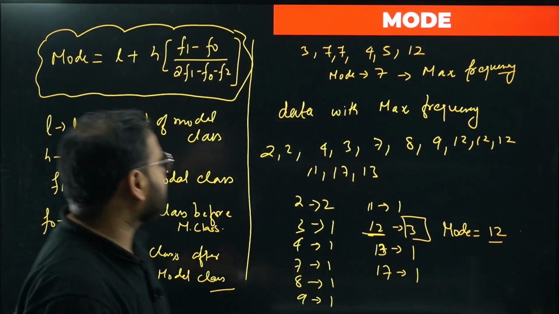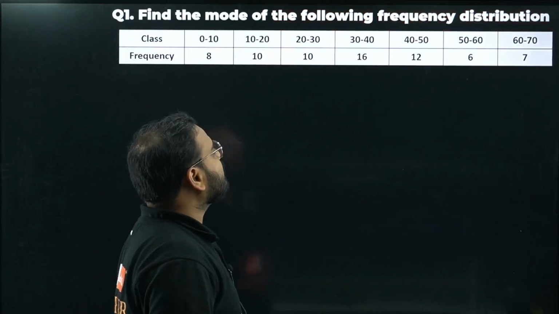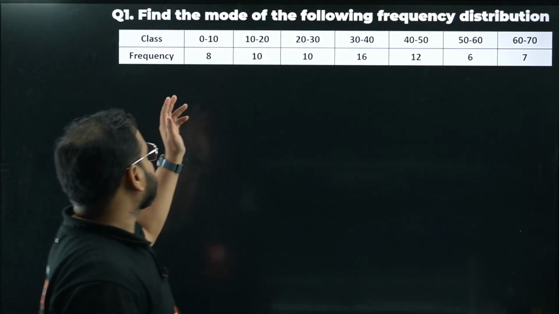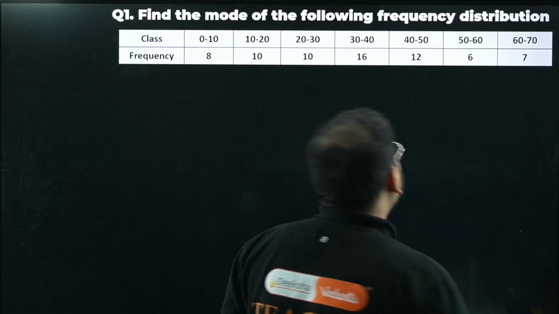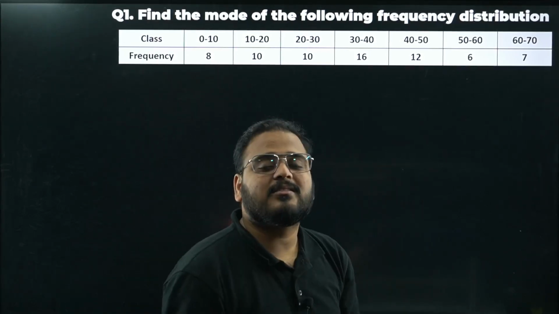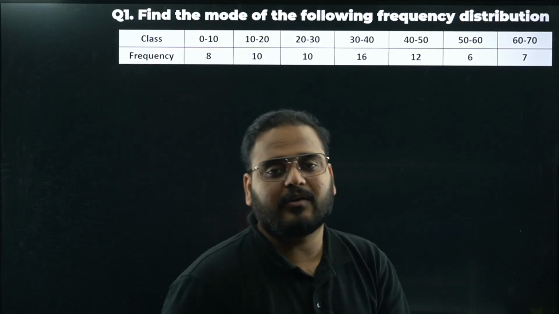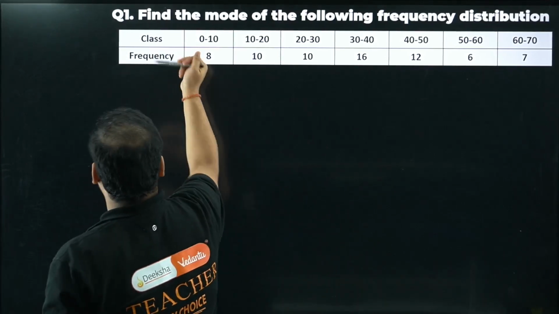So let's take an example on grouped data and solve it quickly. Find the mode of the following frequency distribution. 0 to 10, 10 to 20 are the classes given like that. Do we need to write the table? We don't, we already have everything. What do we need in solving for the mode of grouped data? We need class intervals and we need the frequency. That is already given.